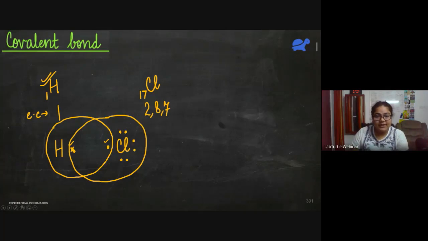It is known as diagonal relationship. So let me write the definition of a covalent bond. So a covalent bond,